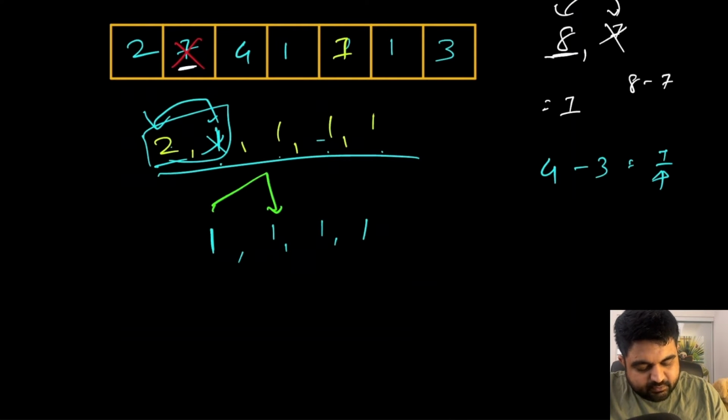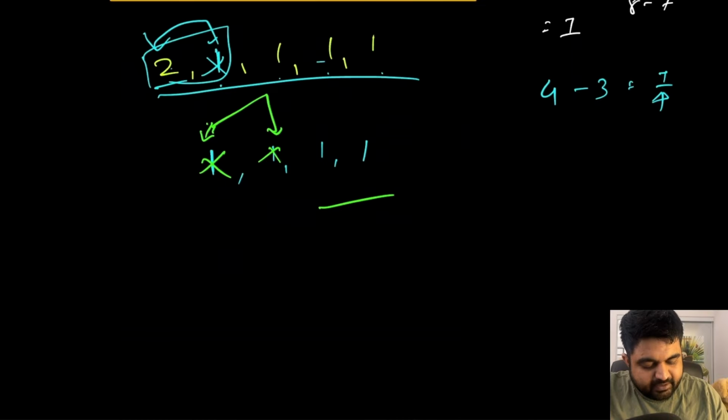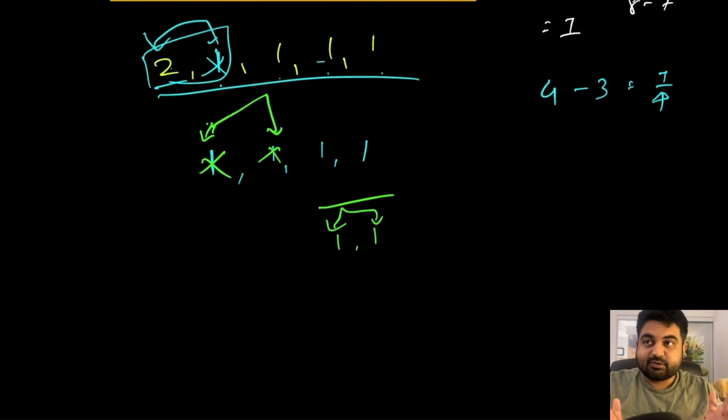Now the two heaviest stones both contain the same weight. If the weight is the same, both get destroyed. So in the next iteration we are only left with two stones, 1 and 1. And once again, if we try to smash these two stones together, both will also get destroyed. So we will not have any stones left in this case, so we will need to return 0.